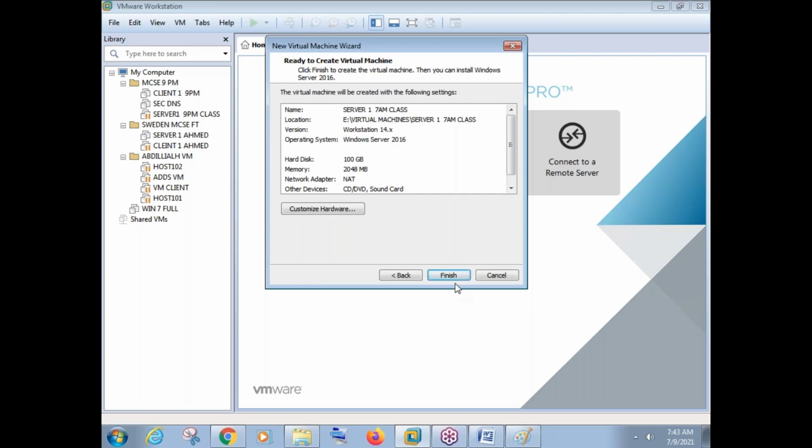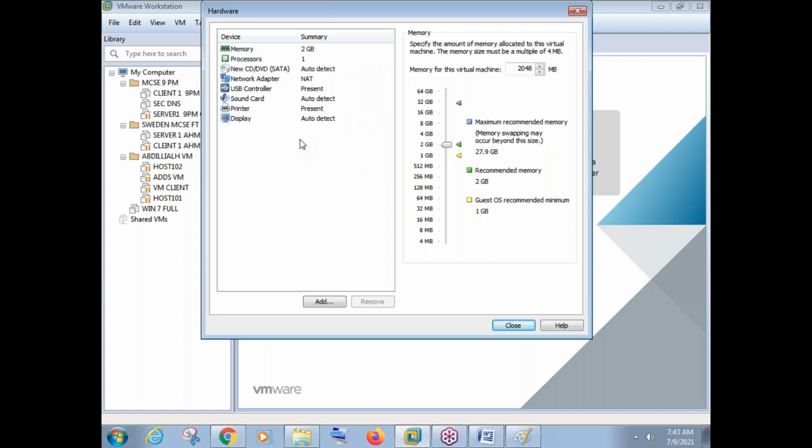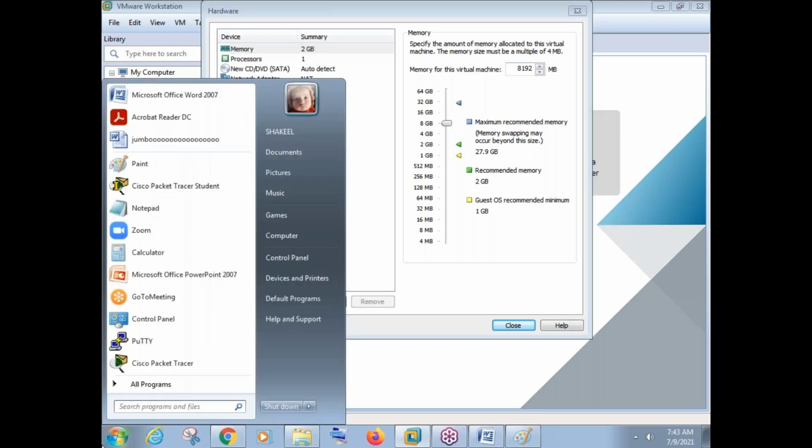Now, before you say finish, just click on customize hardware here. See how much RAM it has taken. Automatically it has taken 2 GB. We have selected Windows Server 2016, so automatically it has selected 2 GB RAM here. But I will not go with 2 GB, I will go with 8 GB RAM. Now, can I go with 8 GB RAM here? Let us just check once.